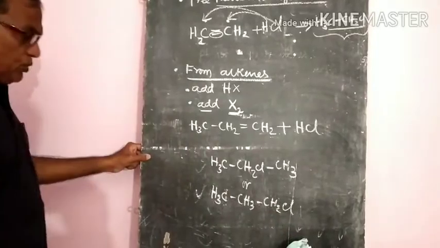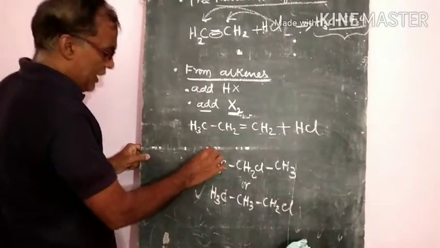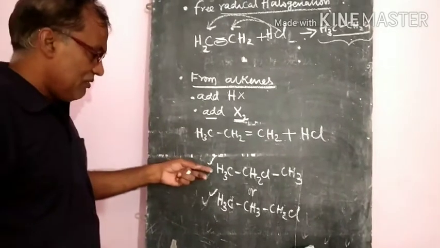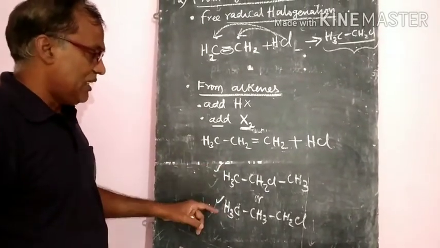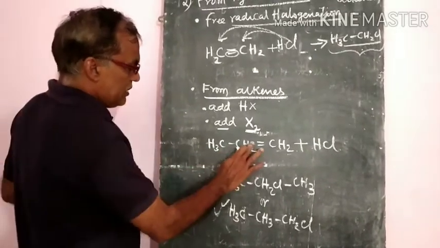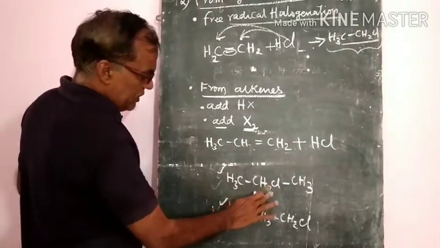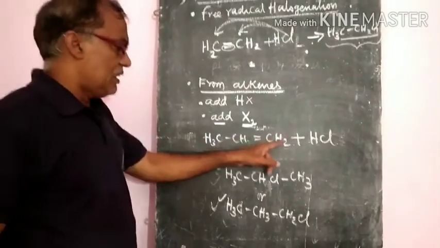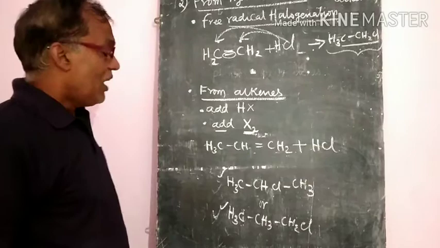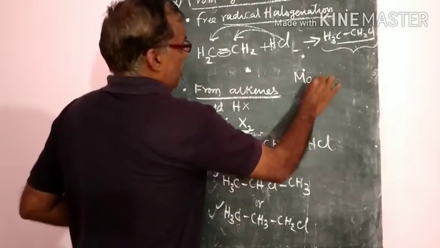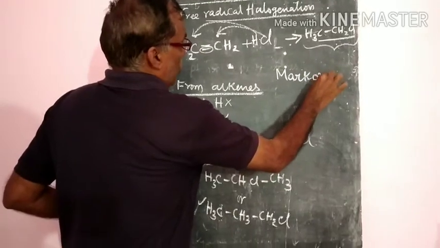Out of these two products, we have to check which will be the minor and which will be the major. Whenever they are treated with HCl, they will follow one rule. In 11th class we learned Markovnikov's rule.